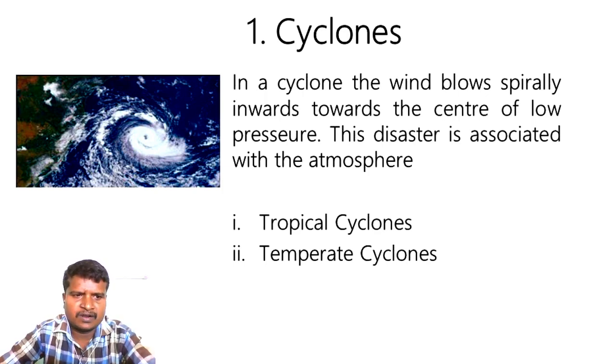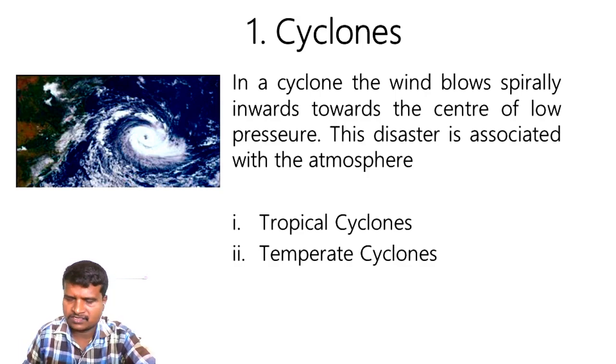Now let us try to understand the causes for cyclone. What causes cyclone in our country? See, the major causes or major reasons for cyclone are 3. They are high temperature, second one is calm air, and third one is highly saturated air. Let me repeat the causes again. First one is high temperature, second one is calm air, and third one is highly saturated air. These are all the three major causes or reasons for cyclone.